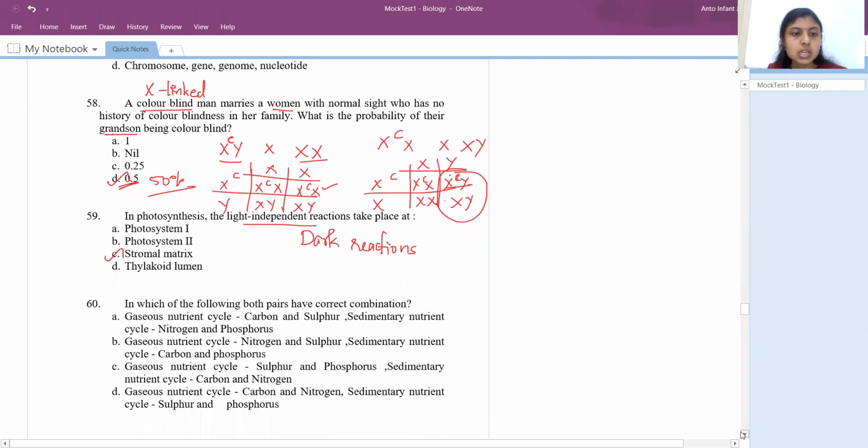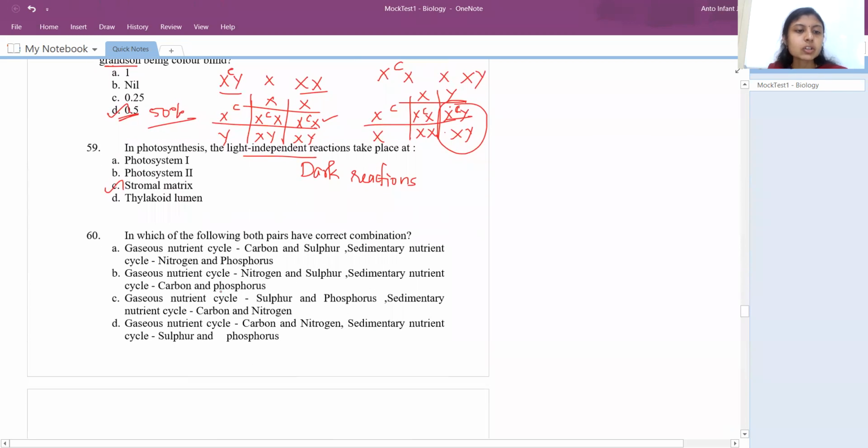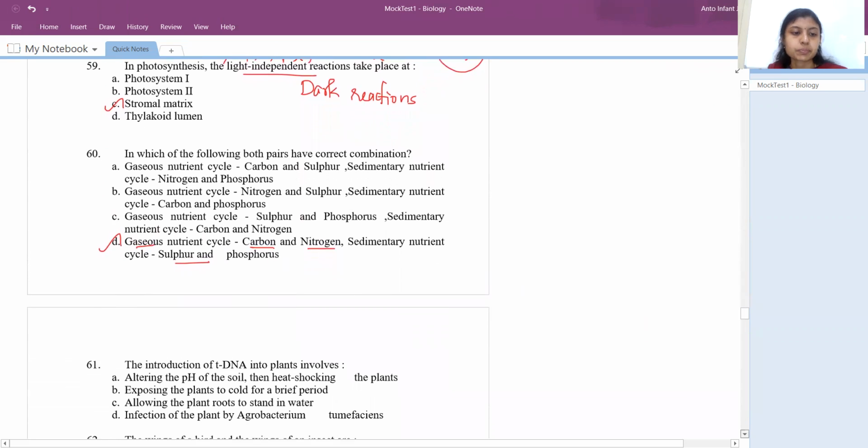Okay, so next question, which of the following pairs have the correct combination? So we have 2 types of nutrient cycles, one is gaseous, another one is sedimentary. So gaseous, we know carbon and nitrogen. For sedimentary, it is sulfur and phosphorus. So the answer is D, which means if that mineral is present, at least one of its forms should be in the atmosphere. So they would come under gaseous. Obviously carbon dioxide and nitrogen are both gases, so they come under gaseous, whereas sulfur and phosphorus can be seen in soil, so sedimentary.